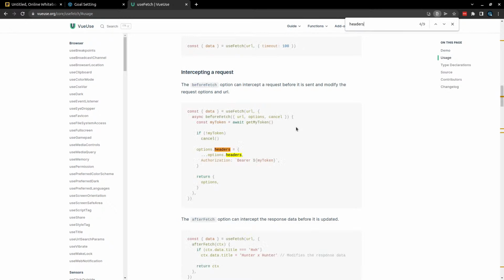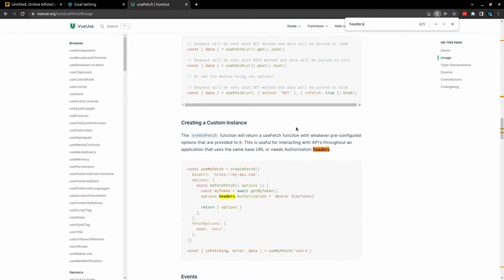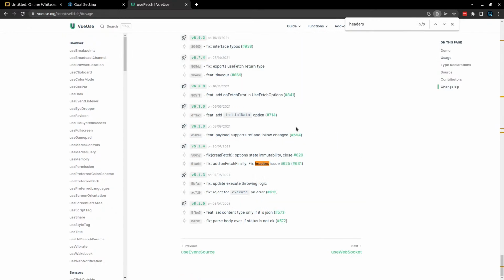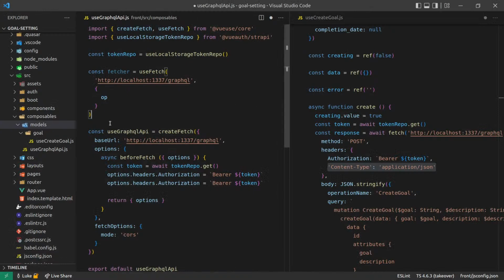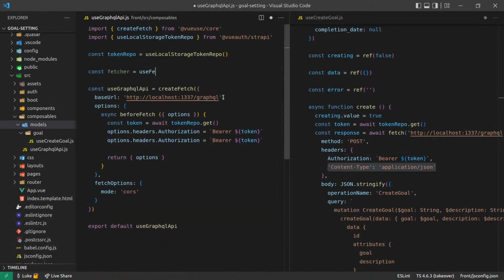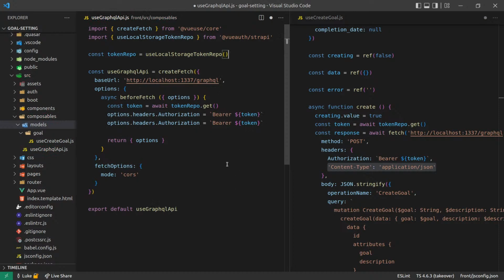Yeah, so all of that has to be done with before fetch. I don't know if that's super clean, but that's all right. Not a big deal. All right, we went on a little bit of a journey and realized that this is not how it's done.